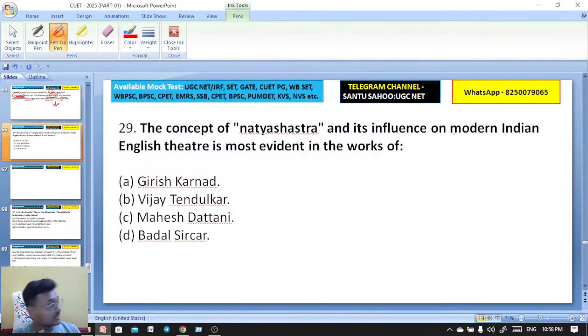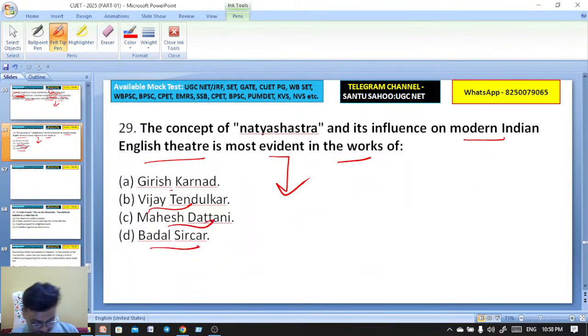Here is question number 29 on your screen. The concept of Natya Shastra and its influence on modern Indian English theatre is most clearly evident in the works of which playwright? Girish Karnad, Vijay Tendulkar, Mahesh Dattani, or Badal Sarkar.